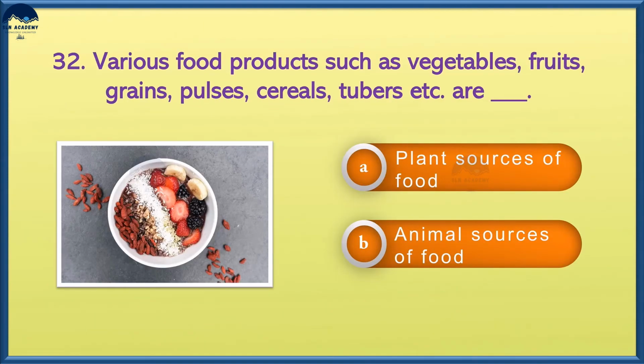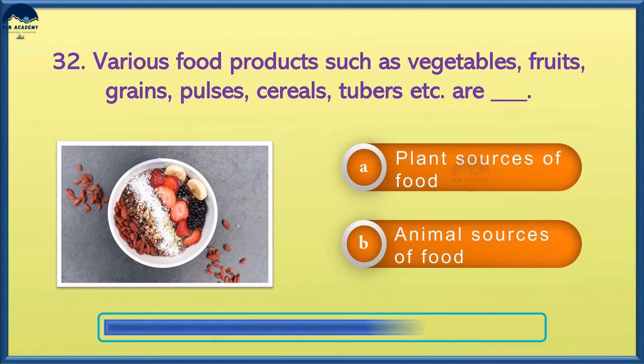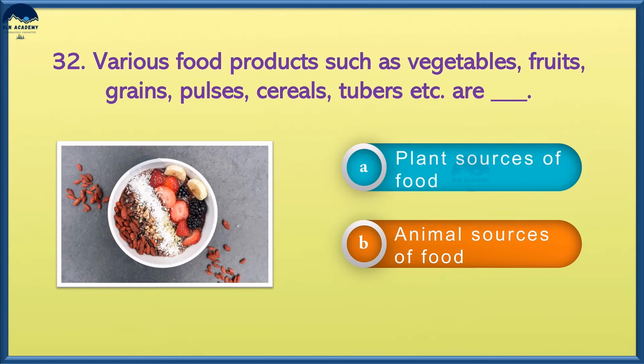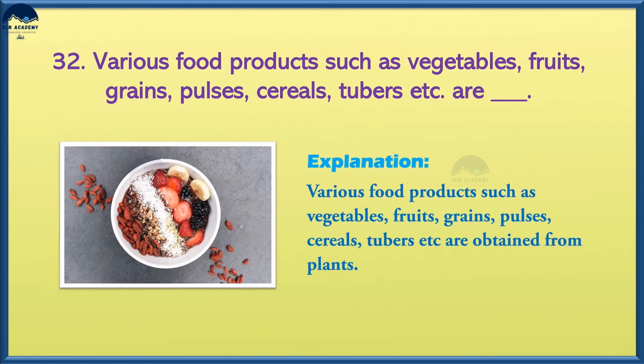Various food products such as vegetables, fruits, grains, pulses, cereals, tubers, etc. are option A, plant sources of food, option B, animal sources of food. And the answer is option A, plant sources of food. Various food products such as vegetables, fruits, grains, pulses, cereals, tubers, etc. are obtained from plants.